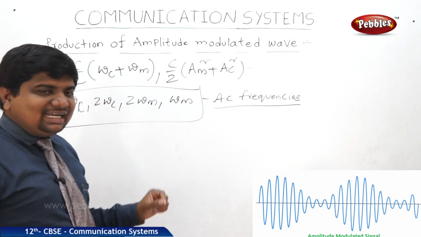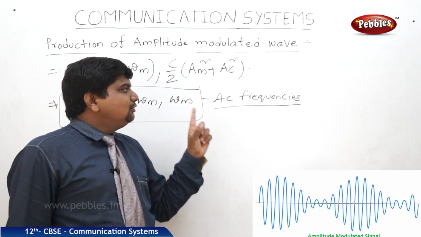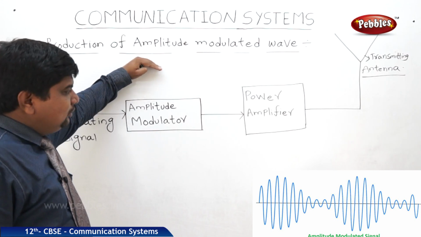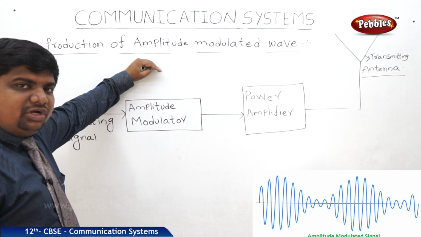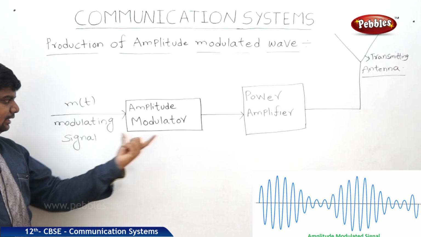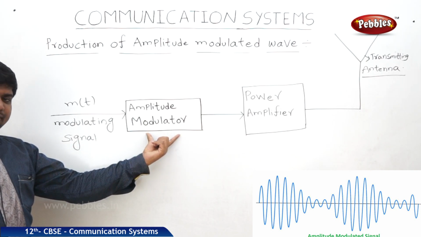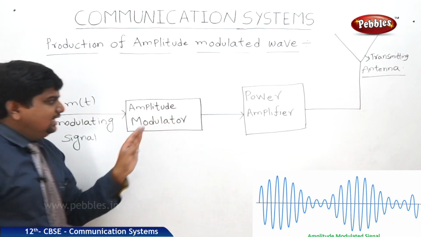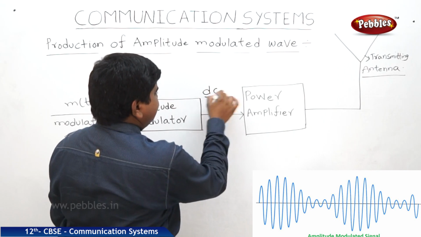And we are going to see the schematic diagram for this transmission now. Here is one schematic diagram to transmit the amplitude modulated wave. This is the modulating signal, and it enters the modulator, which is the amplitude modulator. Once it is modulated, it is a DC wave.